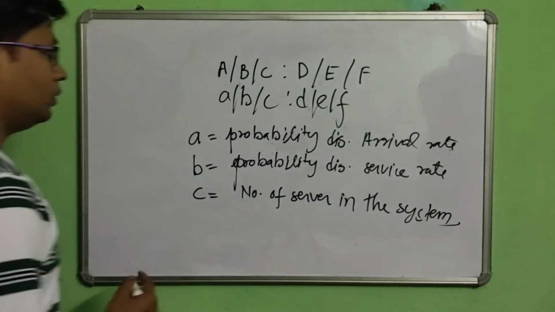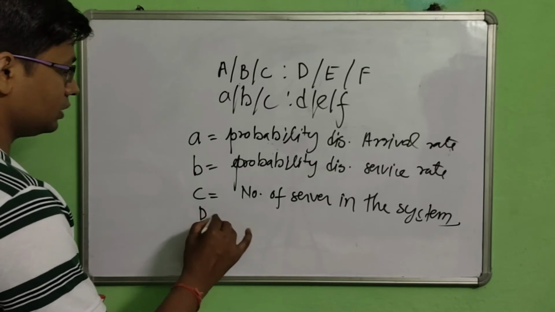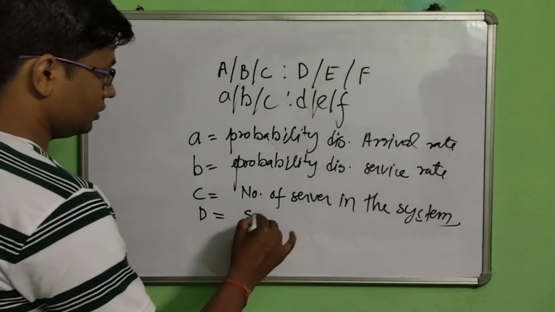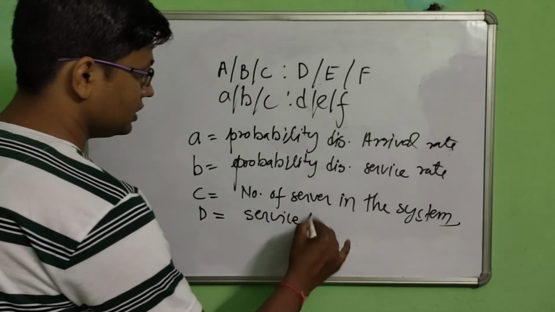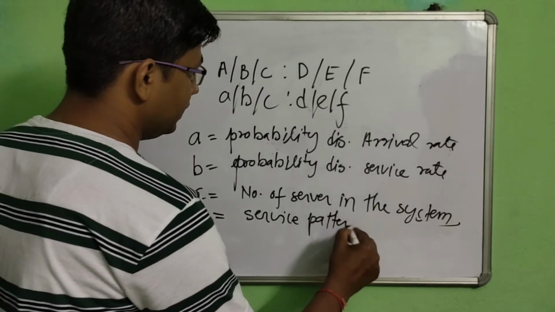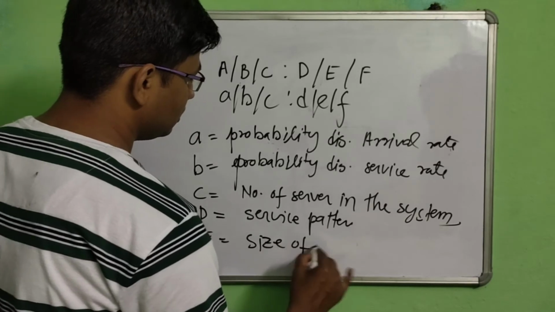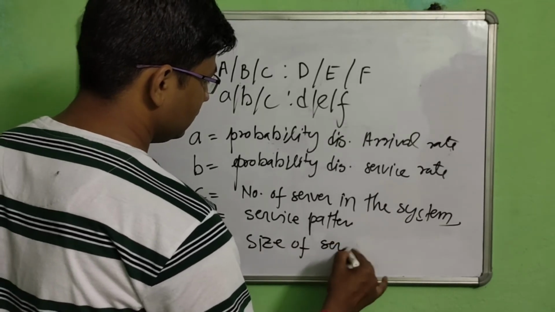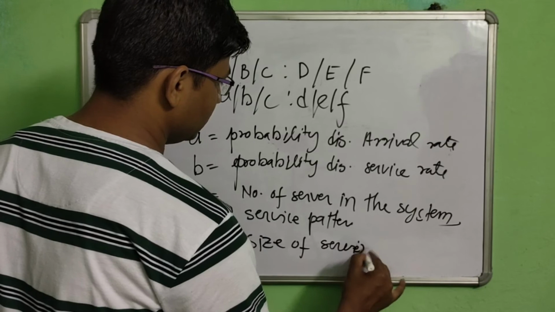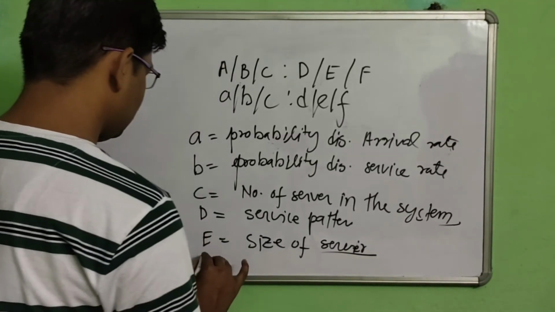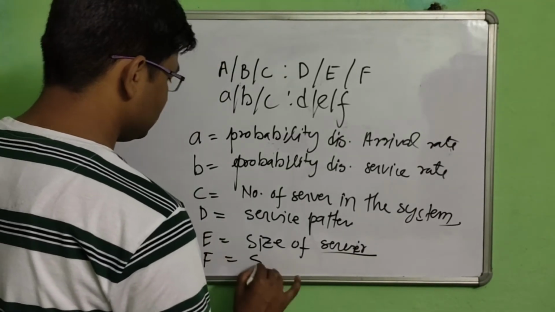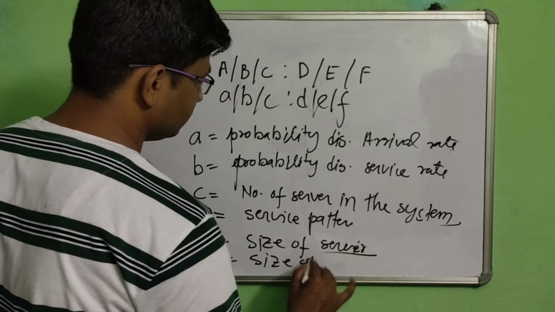What does D show? D shows the service pattern. E shows the size of the server, and F shows the size of the calling population.